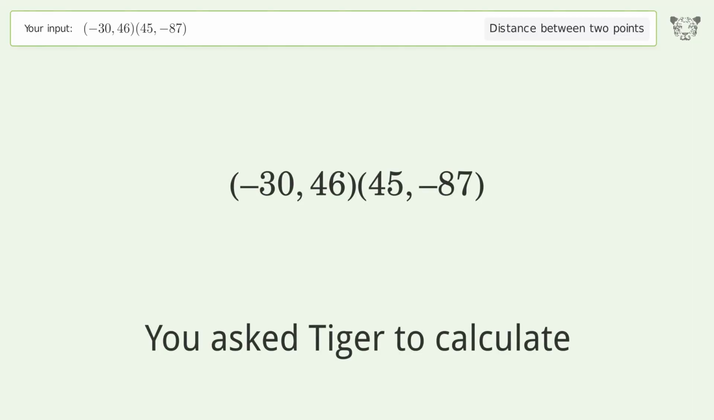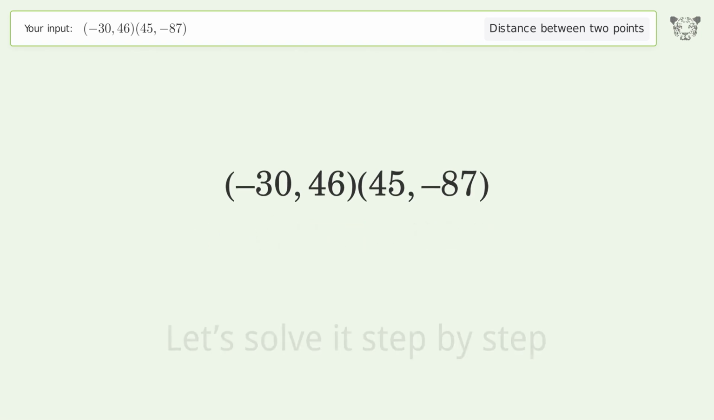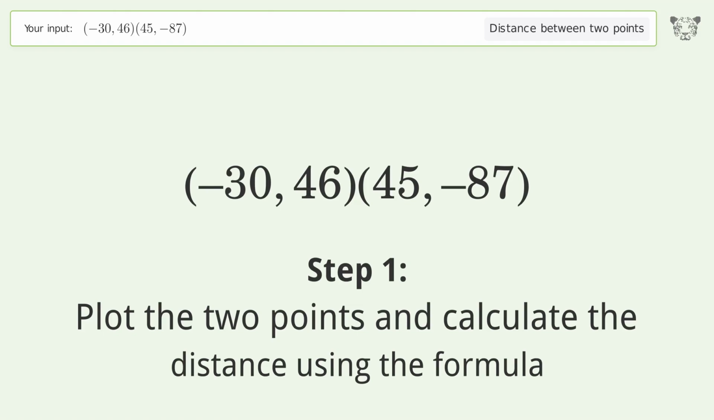You ask Tiger to calculate. This deals with the distance between 2 points. The distance between the 2 points is the square root of 23,314, or 152.689. Let's solve it step by step. Plot the 2 points and calculate the distance using the formula.